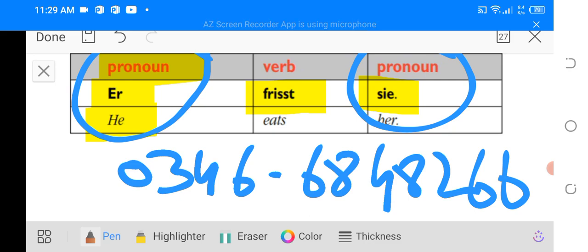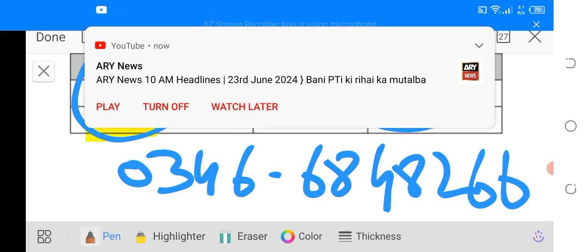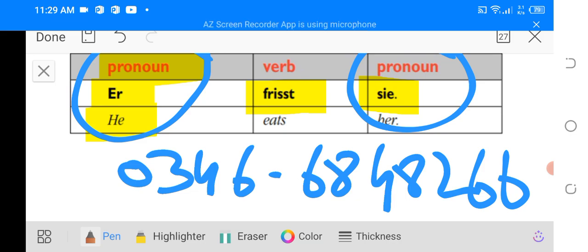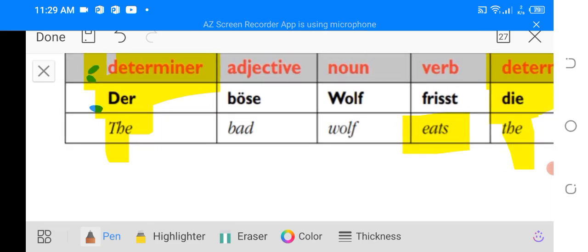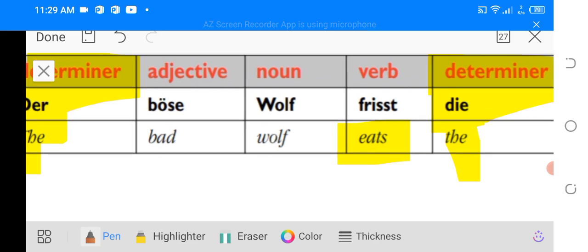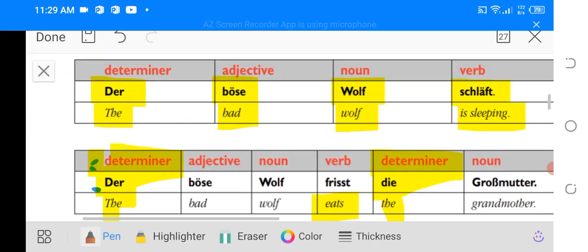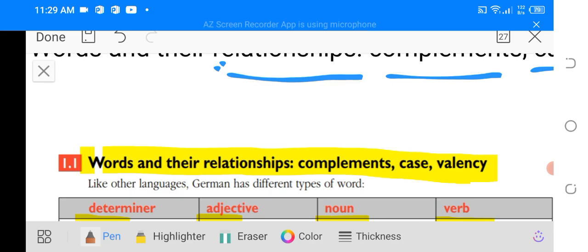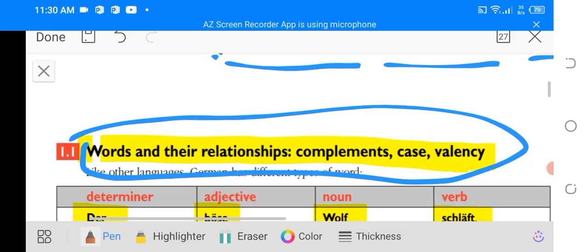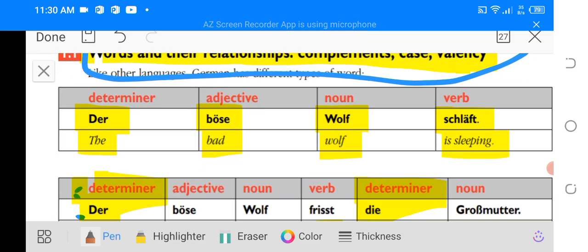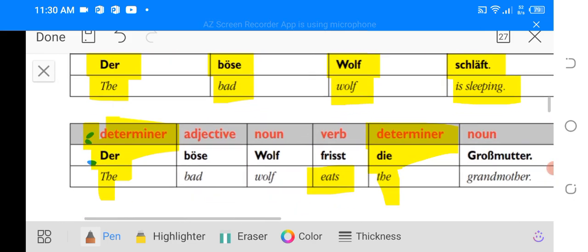Just like the videos, and today's lecture is over. In this lecture you have learned complements, case, valencies, and some other words: determiner, adjective, noun, verb. You have also learned words and their relationships, complements, case, and valencies.